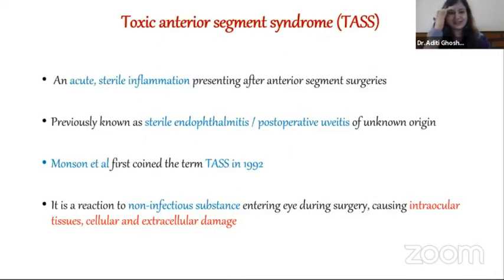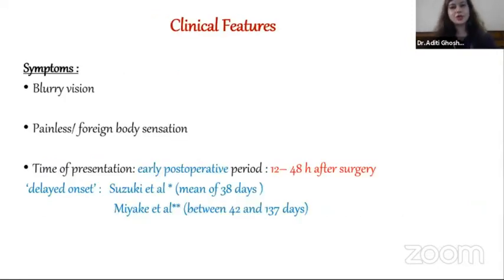So coming to TASS, an acute sterile inflammation presenting after intraocular anterior segment surgery, previously known as sterile endophthalmitis, post-op uveitis of unknown origin. Then in 1992, the term TASS was coined. So what is it? It's a reaction to non-infectious substances which enter the eye, causing intraocular cellular damage and extracellular damage.